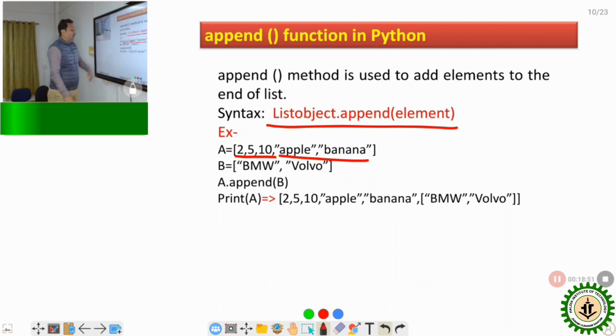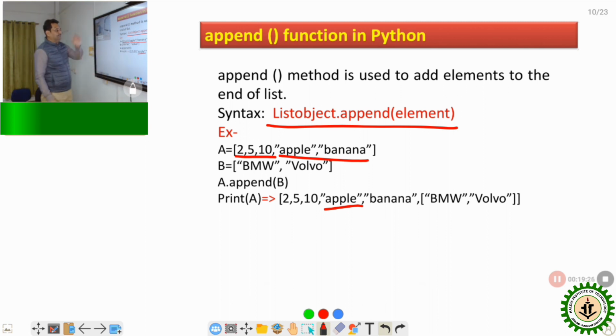Clear? Now I want to append this list B into list A. Just write A dot append B. So what will be the output? If I print A, this value will be stored in the list A at the end. Just print this one, and you will get 2, 5, 10, then apple, then banana, and then the total list B will be stored here. So a nested list will be created.